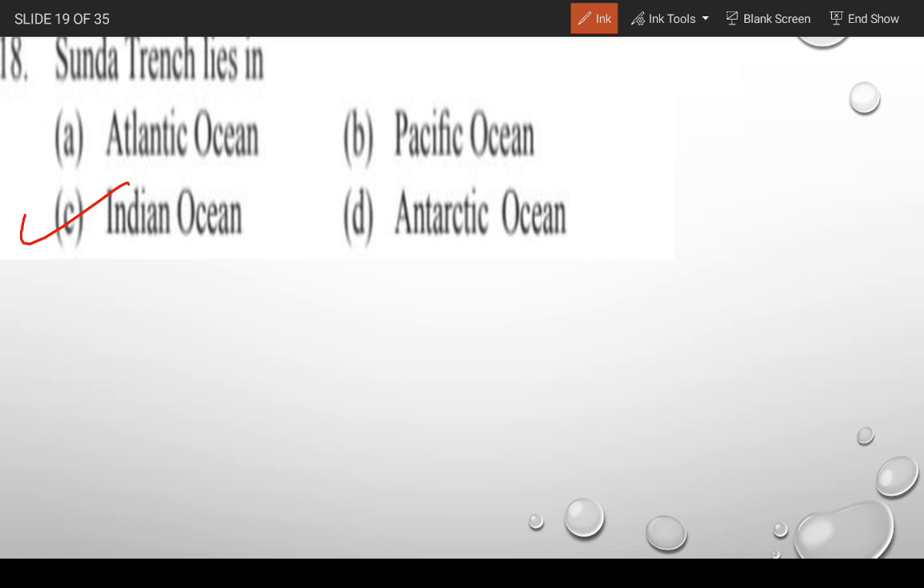Indian Ocean. So it lies in the Indian Ocean, and it is one of the deepest trenches in the world and the deepest trench of the Indian Ocean. So gentlemen, if anyone asks which is the deepest trench in the Indian Ocean, the Sunda Trench is one of the deepest ocean trenches in the Indian Ocean. Moving to the next question.